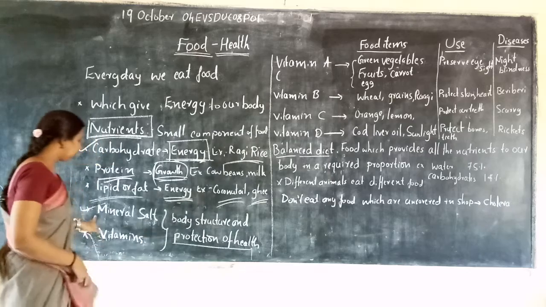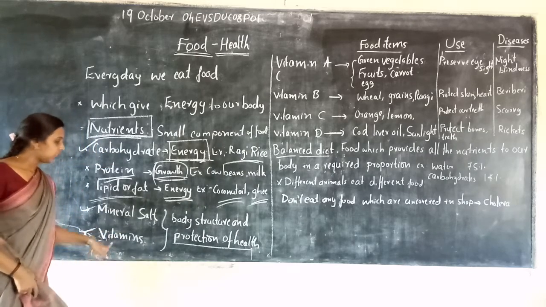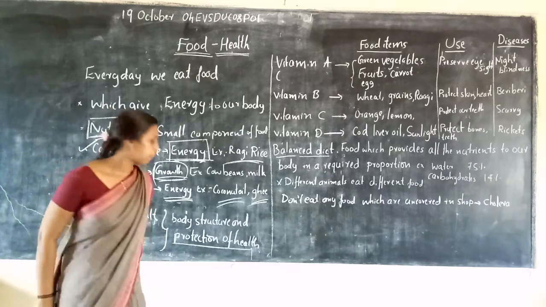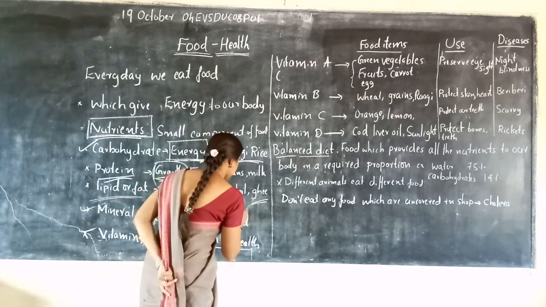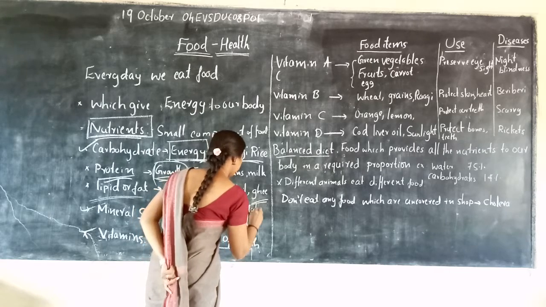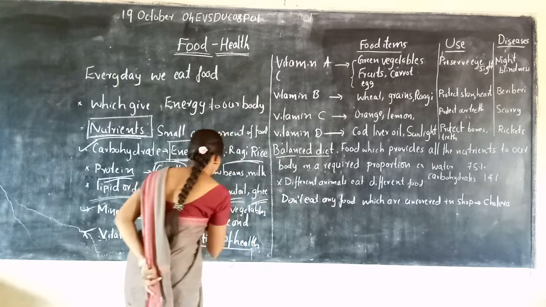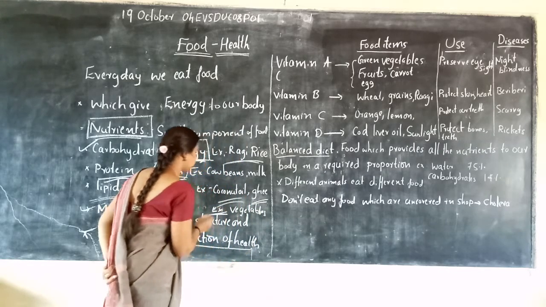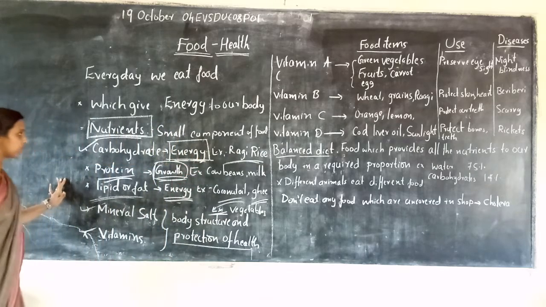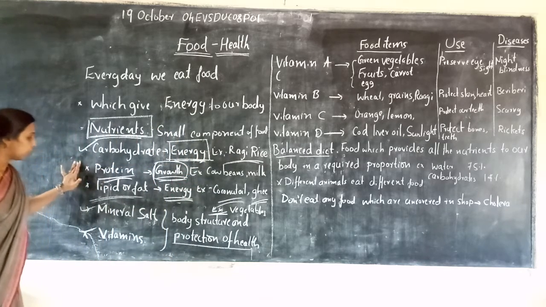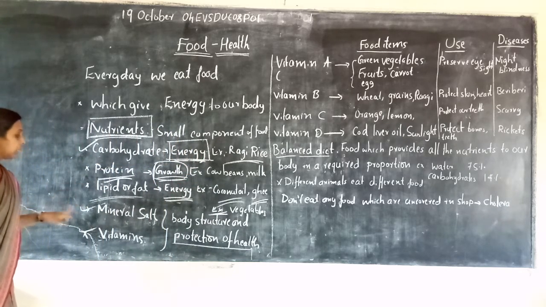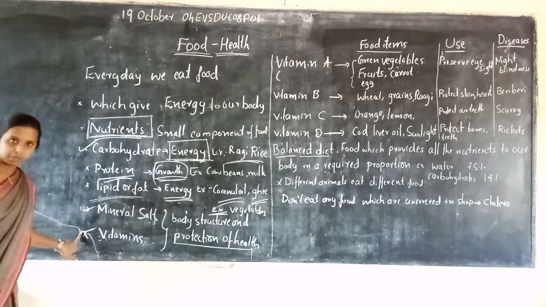They are contained in vegetables. So these are the nutrients: carbohydrate, protein, lipid or fat, minerals, vitamins.